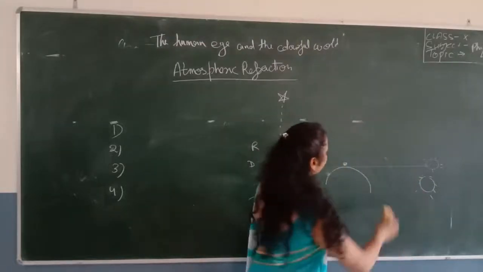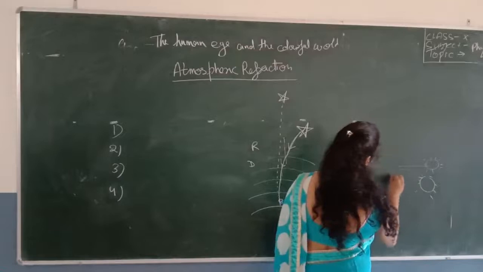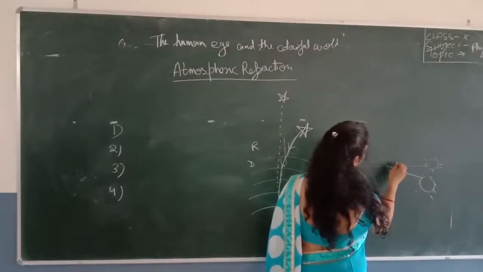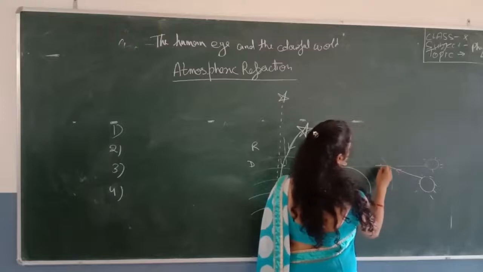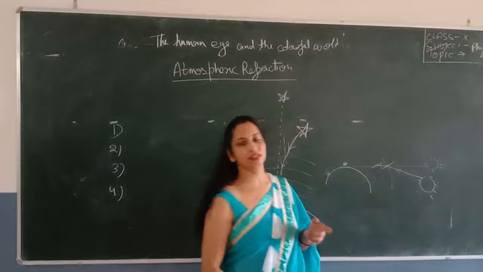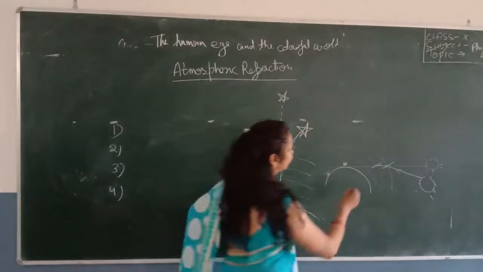When it enters the atmospheric layer, it refracts. So this is the normal. You know that when the light passes from rare to denser, it bends towards the normal. So it bent like this.